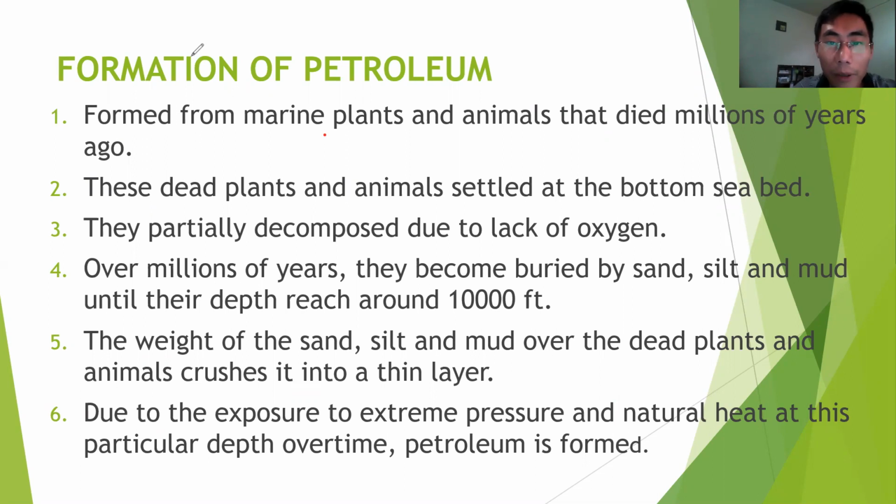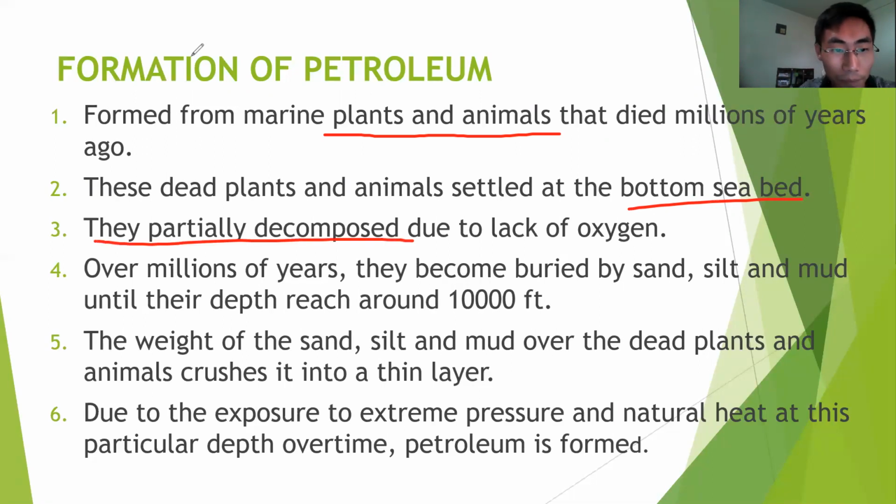Now, when these marine plants and animals died, okay, they sank to the bottom of the sea or the ocean. Now, they partially decompose due to lack of oxygen. See, at the bottom of the sea or the ocean, there is very little oxygen. Okay, so they partially decomposed.